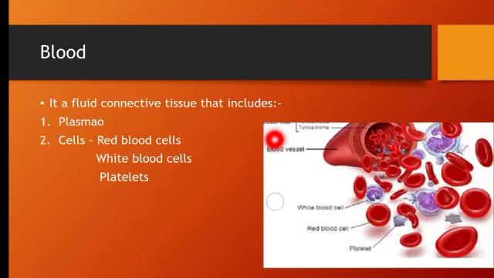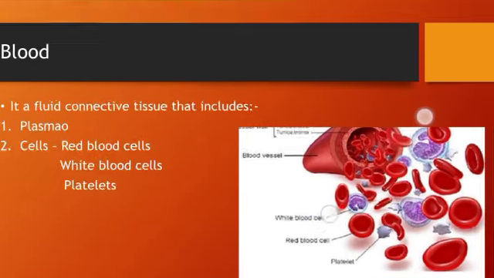Now under this circulatory system, we'll be talking about blood, blood vessels and heart. So let us cover the first topic, that is blood. Blood is a fluid connective tissue and it contains mainly two substances, that is plasma and cells. Cells are of three types: red blood cells, white blood cells, and platelets.